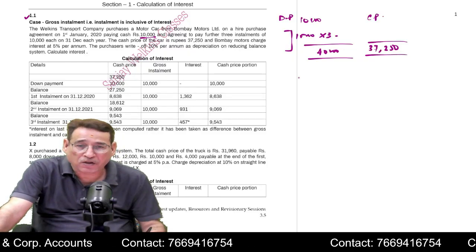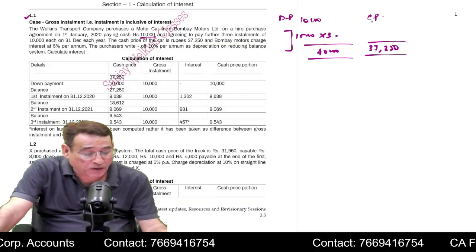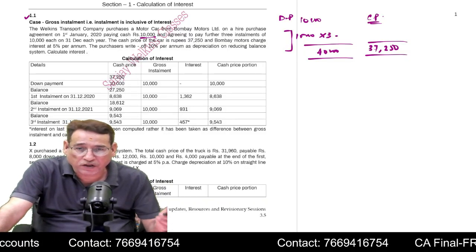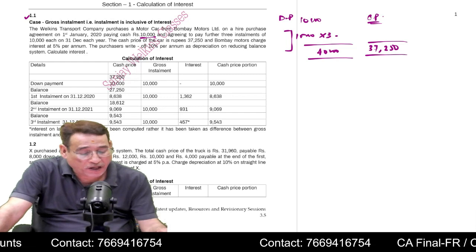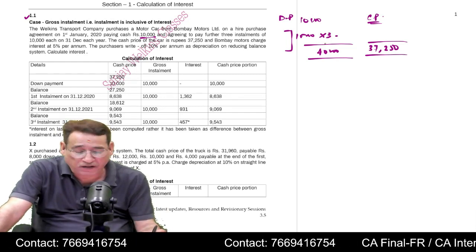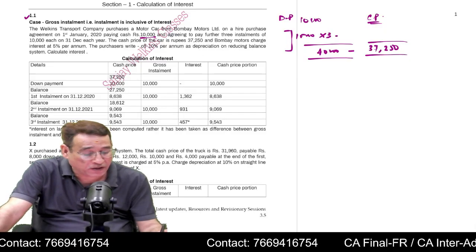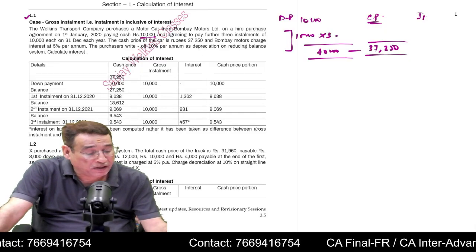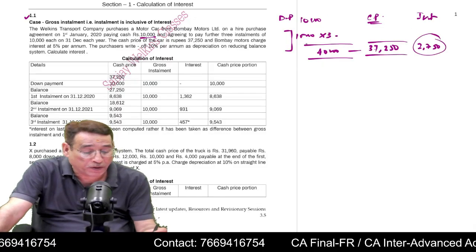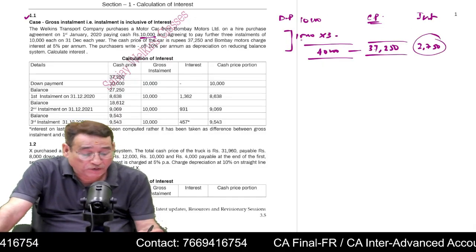Cash price is not the cost price. If the shopkeeper is going to sell me an item for a particular price, he will obviously charge some profit. Cash price means if you would have paid the lump sum money. But here you are taking the time facility and you are going to pay 40,000. Indirectly, you are paying an interest of 2,750 because you are going to pay the entire amount in 3 years.